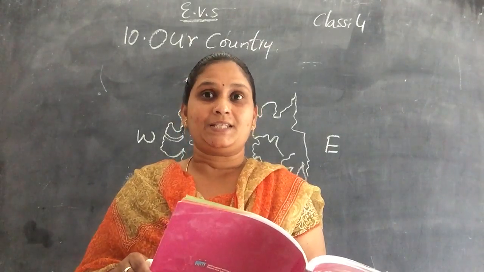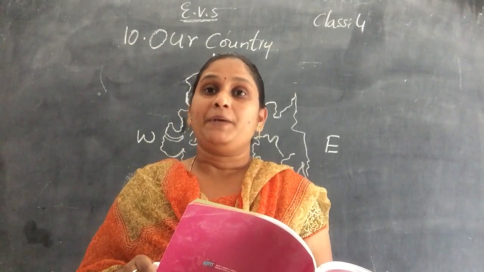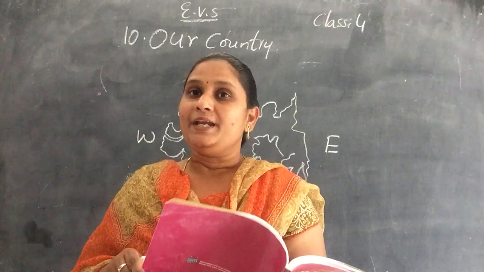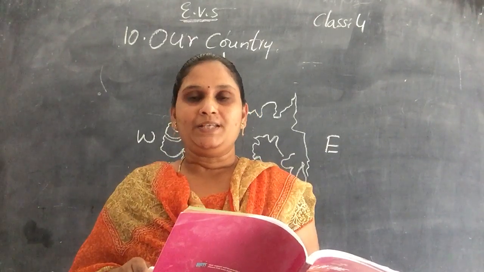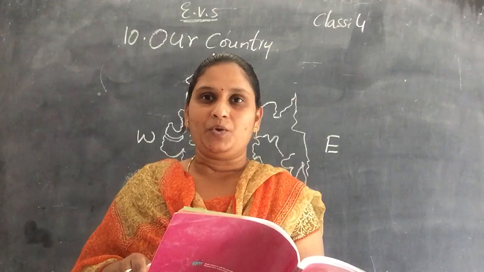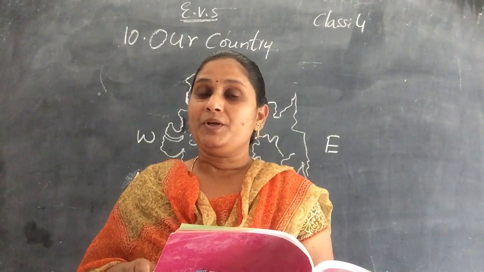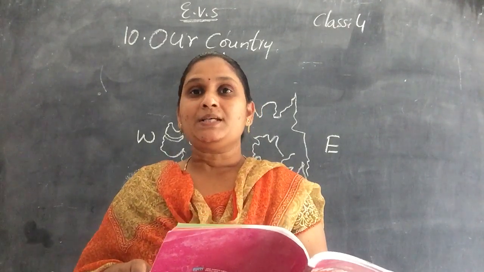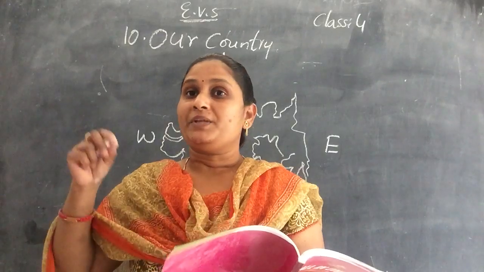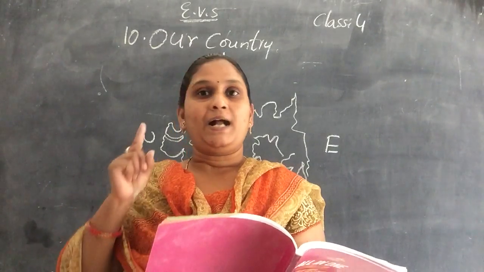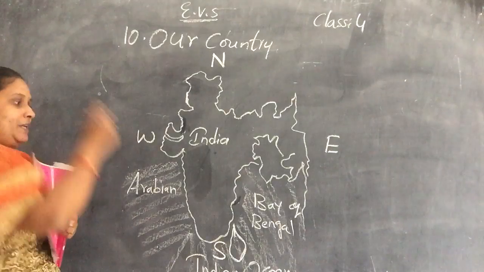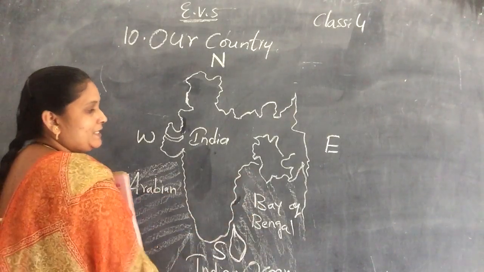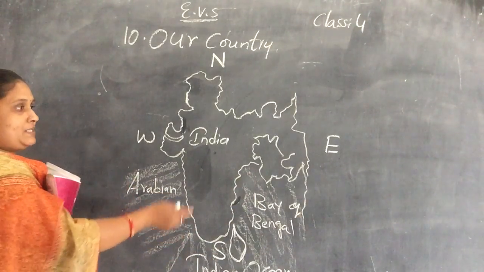So India is the largest country and it is a peninsula, and India is located in the Asian continent. Why is it known as a peninsula? Because it is covered by water on three sides and land on one side. See, look at the map children.